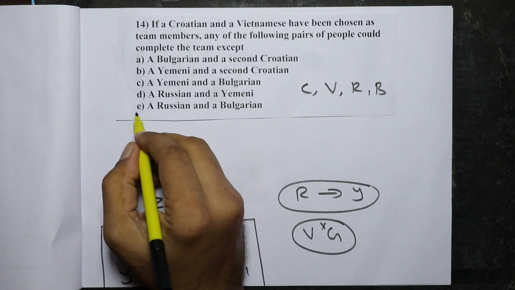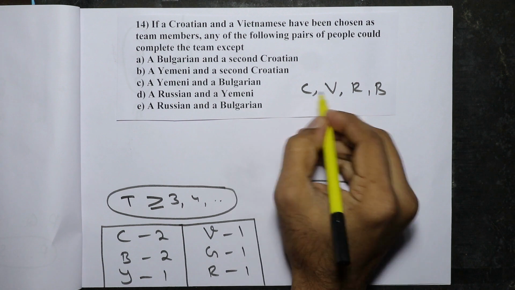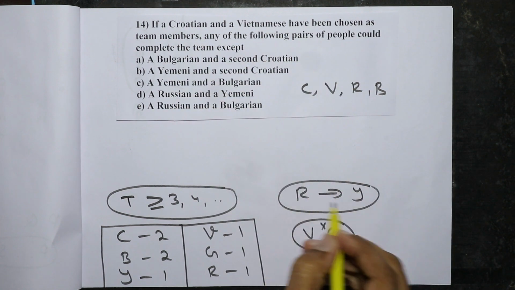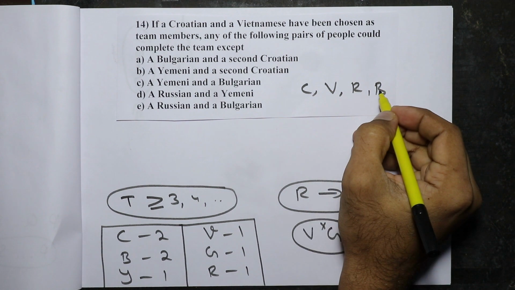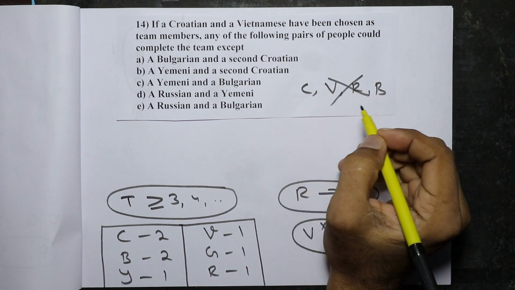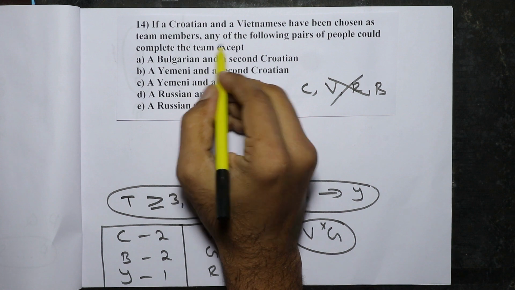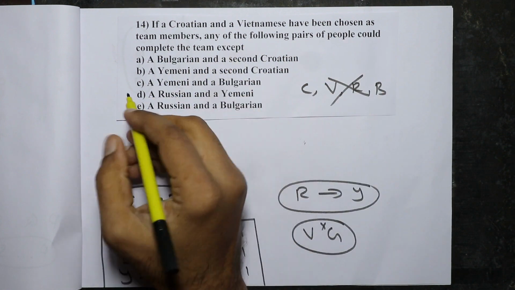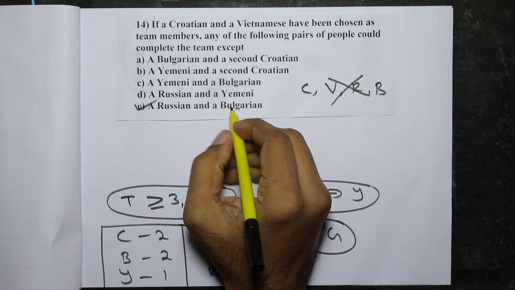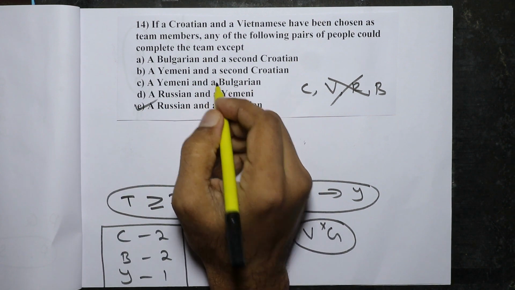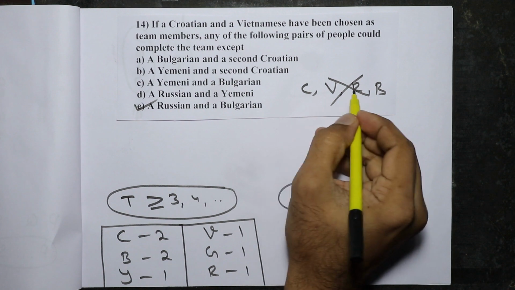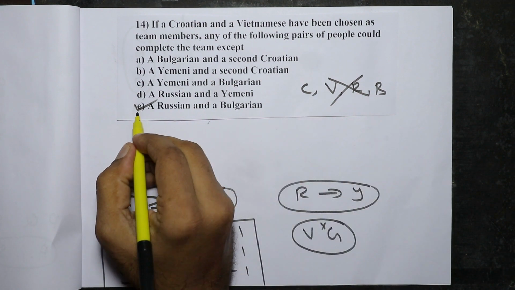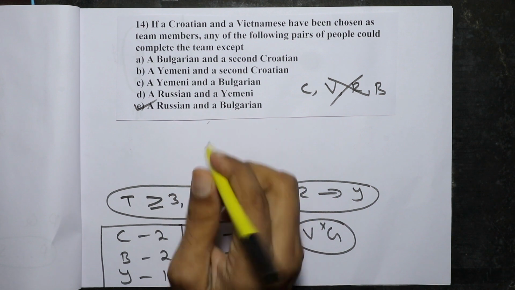So if you consider option E, R and B, with C already chosen, if R is there, Y should be there, but Y is not there. So this is not a valid team. Any of the following pairs of people could complete the team except E. In all the other cases, you will get a valid team. An invalid team will be C, V, R and B, that is from option E. Hence, E is the right answer.